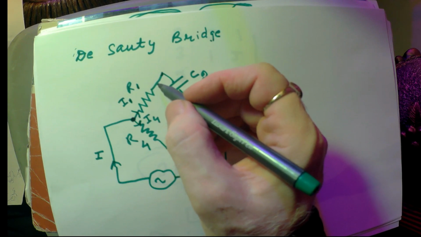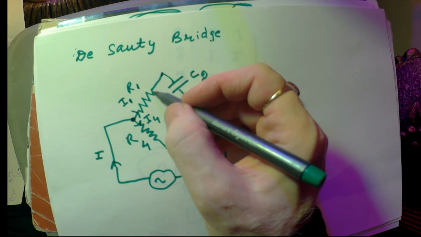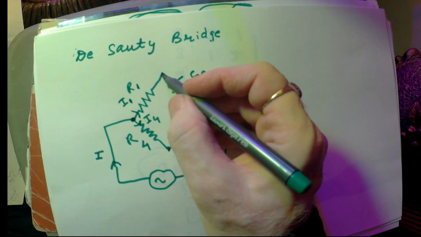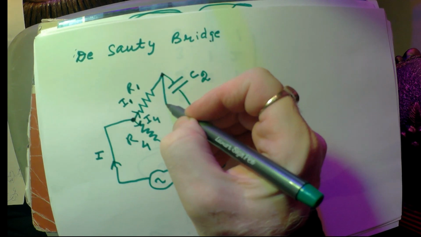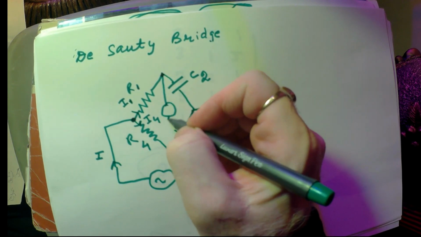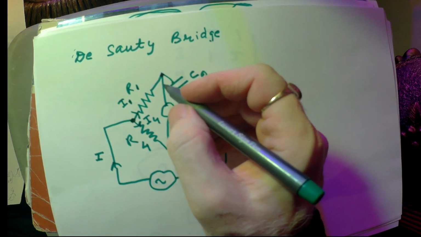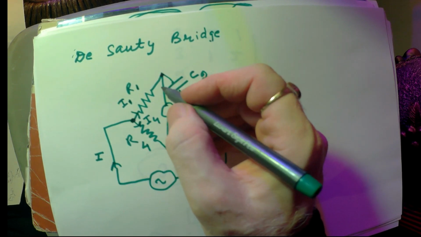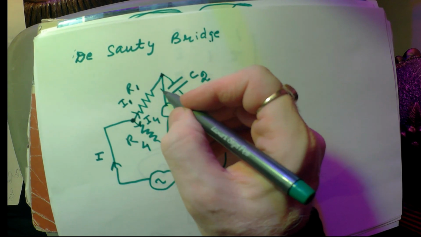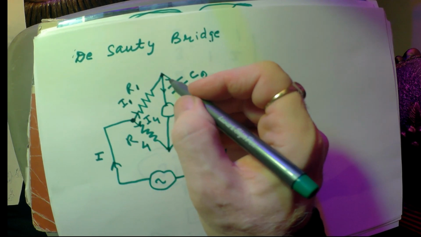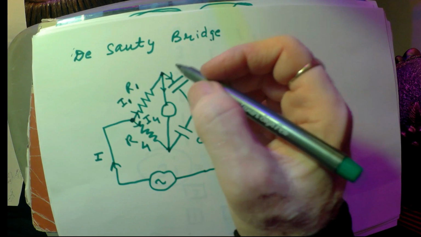Now when this current I1 is flowing along this path, when it reaches here, it finds two directions. It can go along this side and it can go along this side.